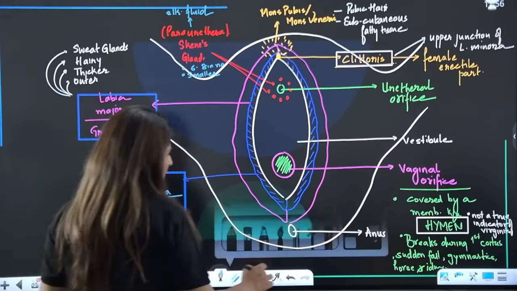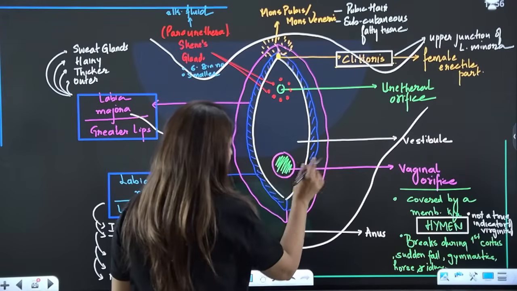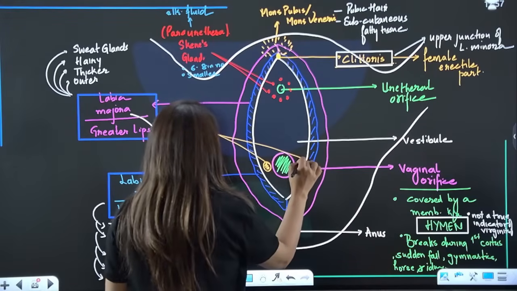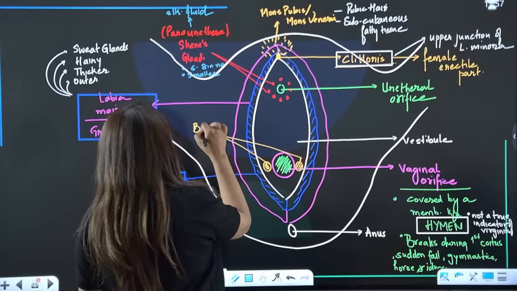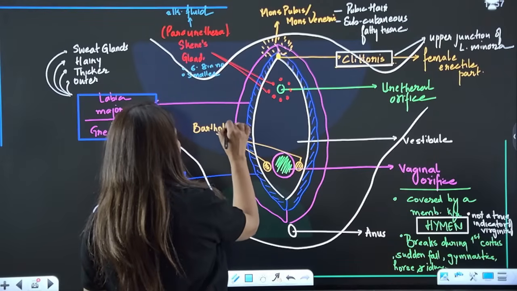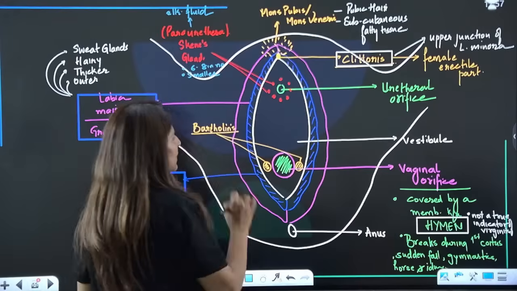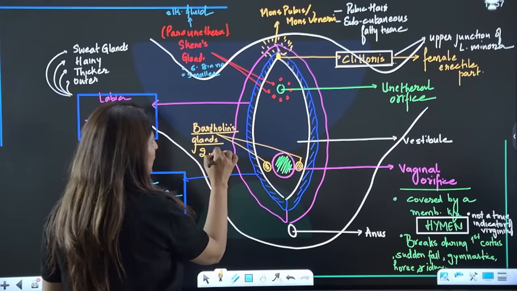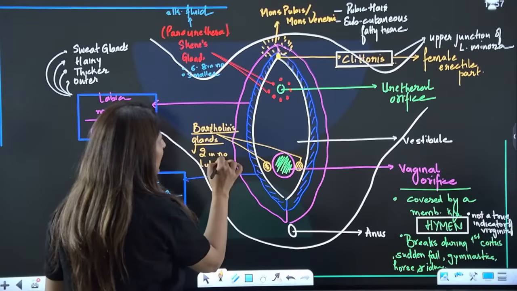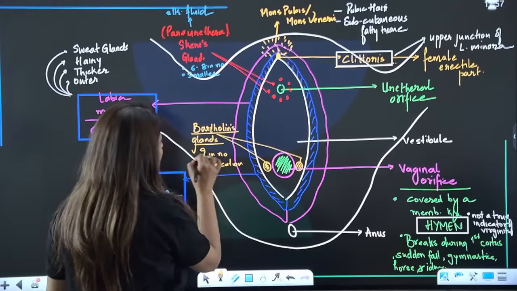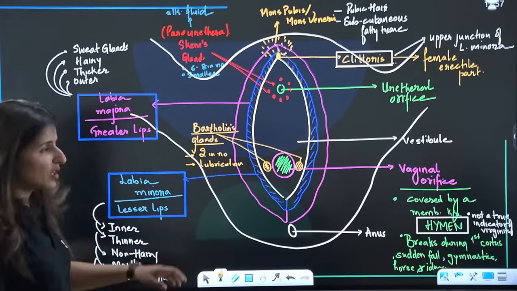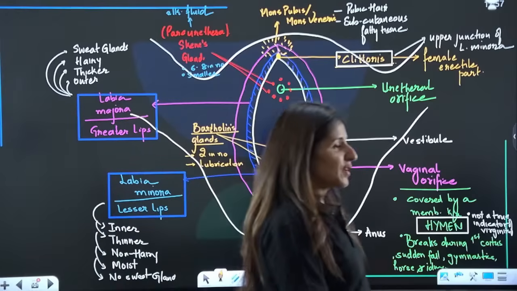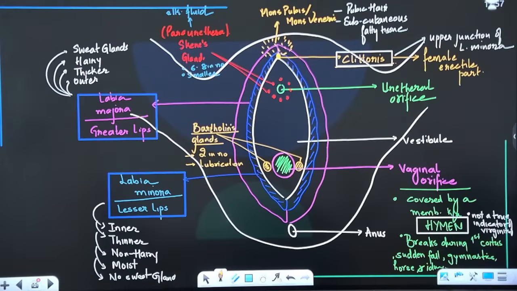Okay. Now surrounding this vaginal orifice, we have two large sized glands. These two glands are known as Bartholin's glands, named after a scientist. How many are they? Two in number. What do they do? Lubricate. They help in lubrication. Can you tell me in the chart which gland in males serves the same purpose? Yes guys, which gland in males serves the same purpose?